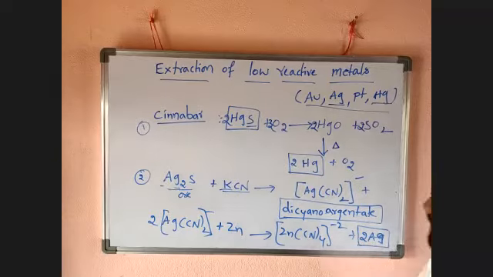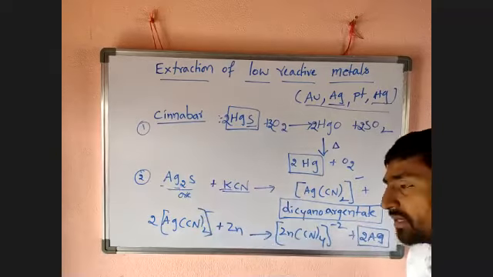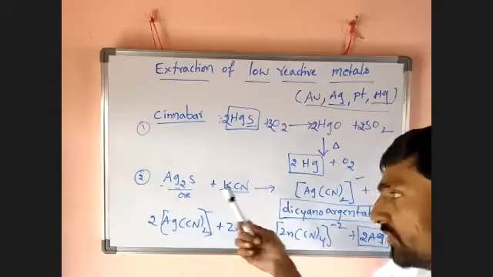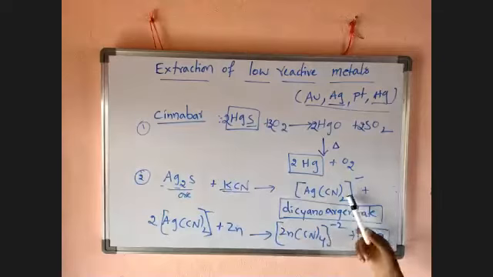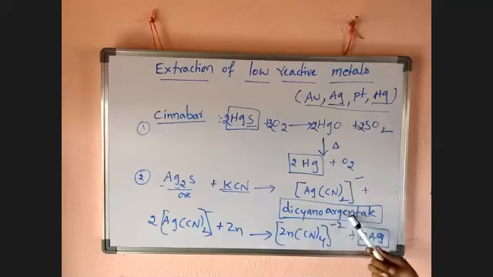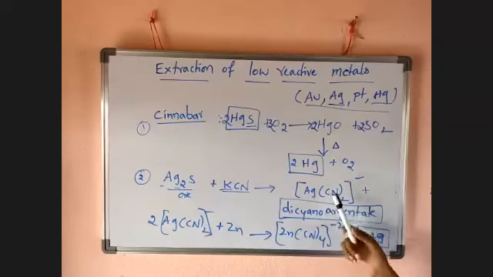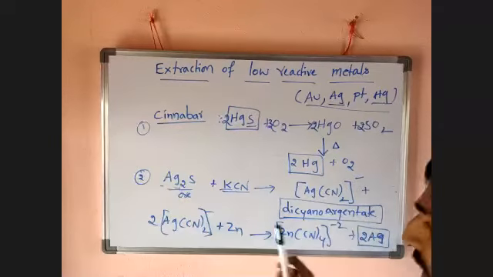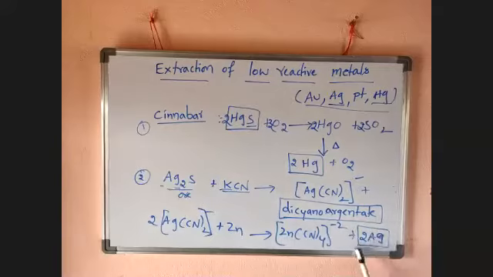Gold is not obtained in the form of ore. It is directly obtained. If there are any contaminants, it is treated with KCN. Then gold forms tetracyanoaurate. Four cyanides are needed. Then tetracyanoaurate is again treated with zinc, and we get gold. It is just the same process for gold also.